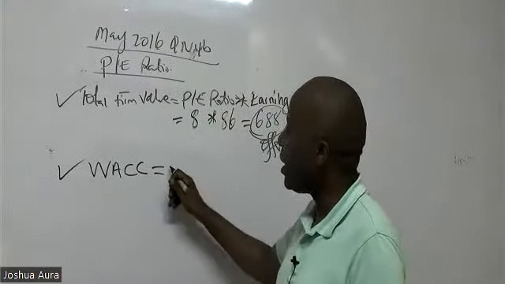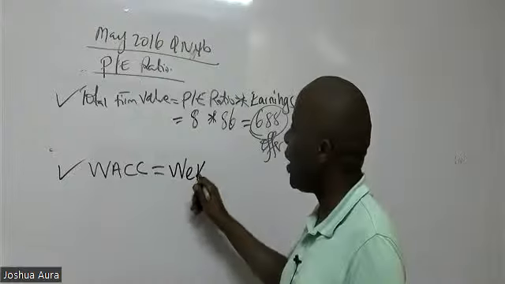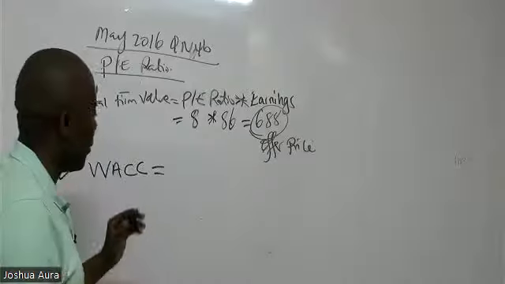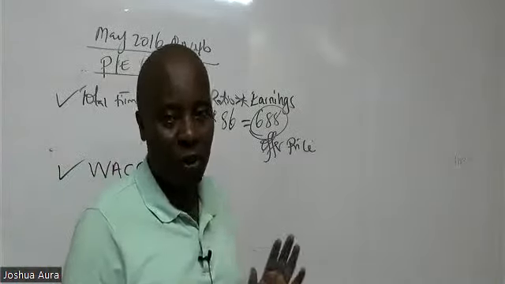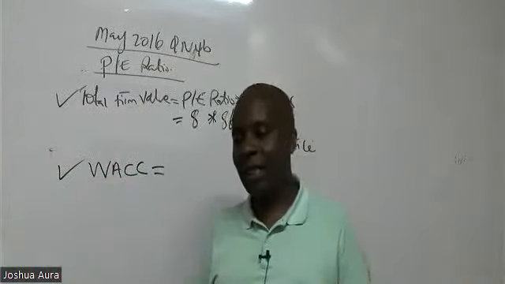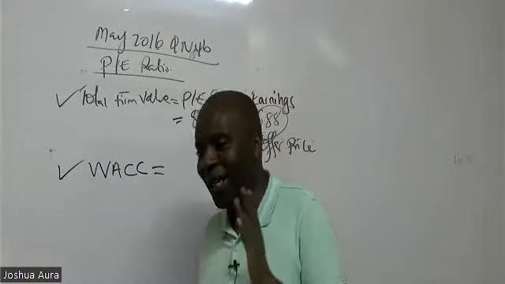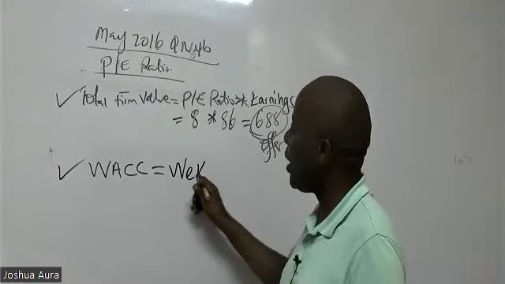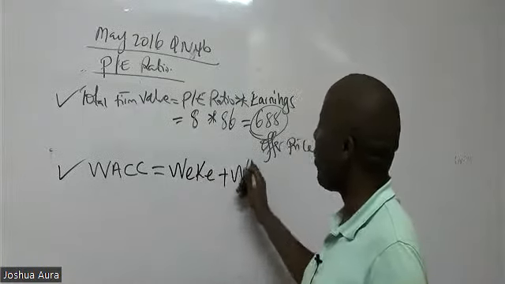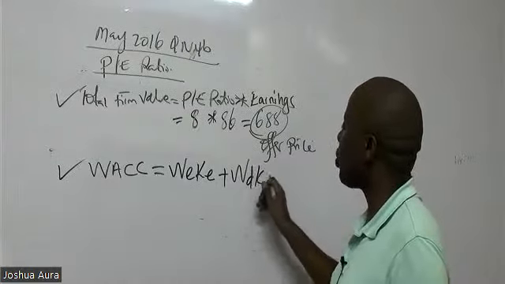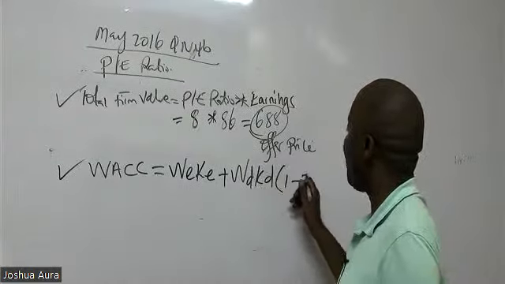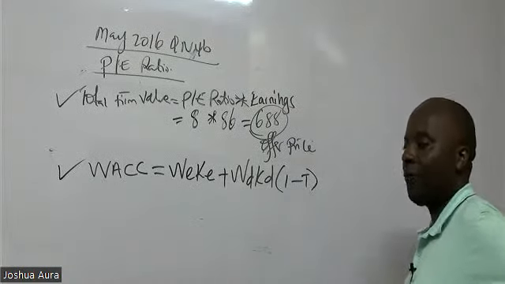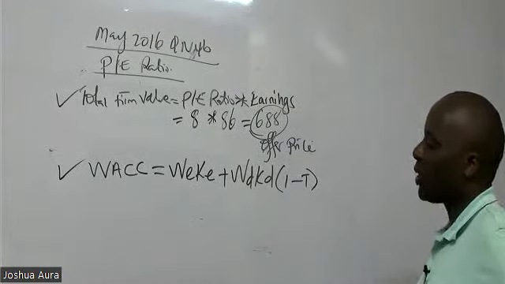So on this WACC, what do we normally do? We take weight of equity times cost of equity, plus weight of debt times cost of debt. But remember that cost of debt is tax allowable. For cost of debt, you must always subtract tax.